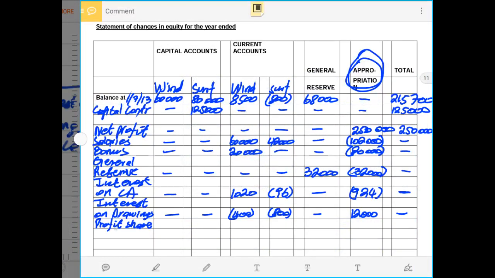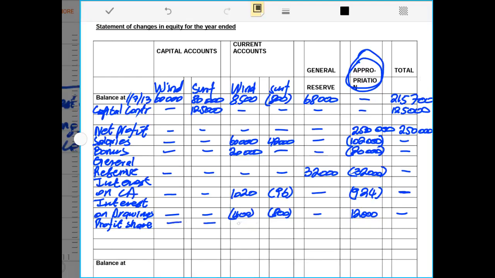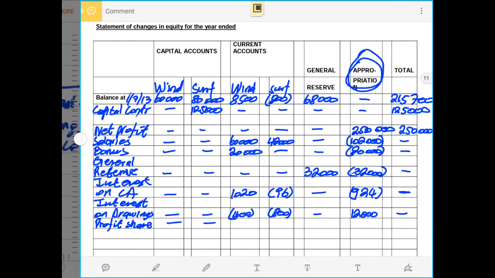So now you just have to say, under the total for the current account, under the appropriation account, you just have to say the net profit of 250,000 minus 102,000 rands of the total of salaries, minus 20,000 rands of the bonus, minus 32,000 rands of the transfer to general reserve, minus 924 of the difference on the interest on current account.